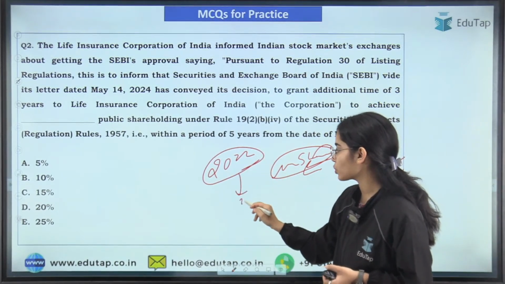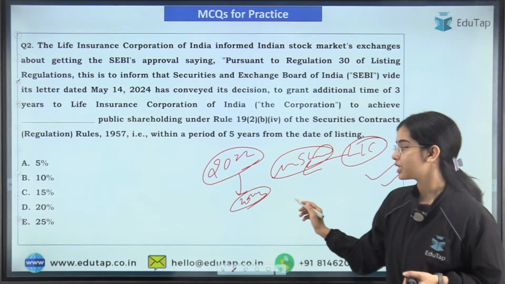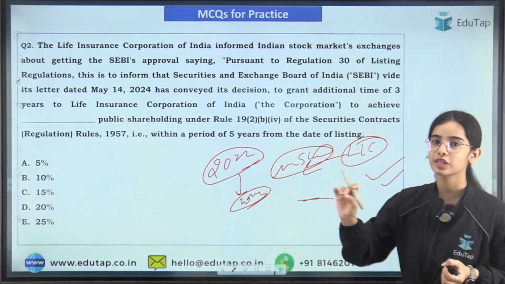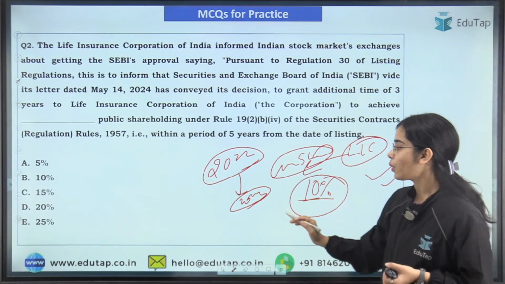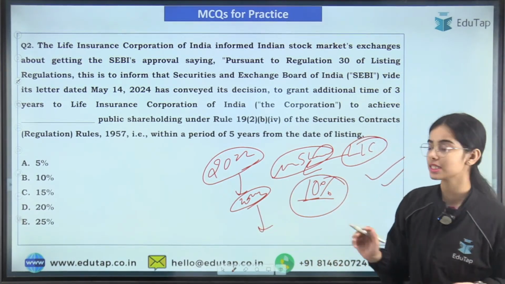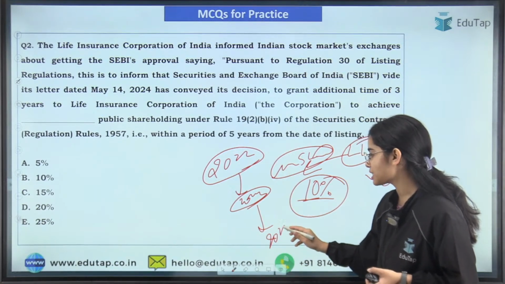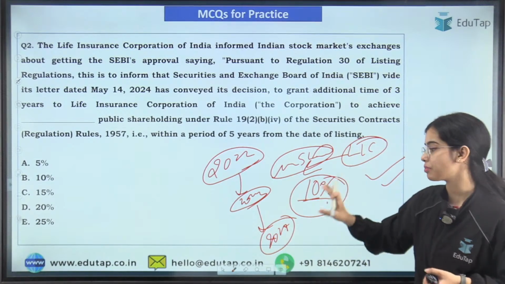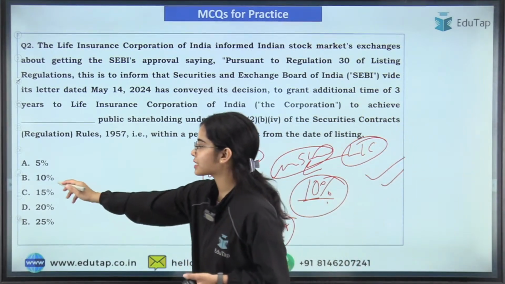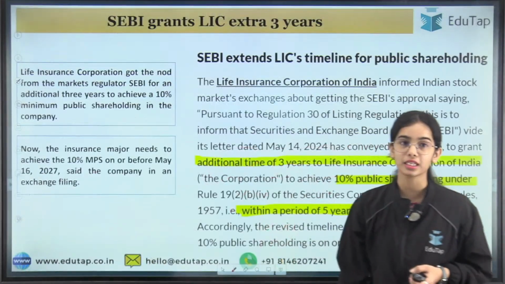Now by 2024, you have to have the minimum public shareholding of 10%. But now an extra 3 years have been given, that is, by 2027. It has been said that the LIC will have the minimum public shareholding of 10% by 2027. So here the right answer is 10%. So this is the whole news article.